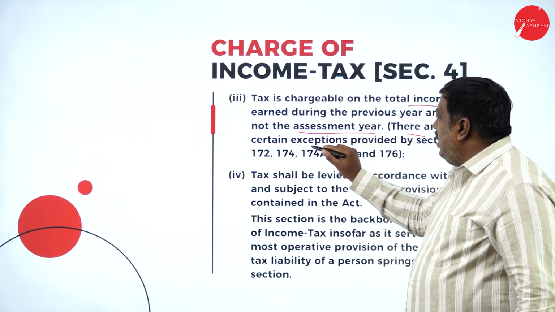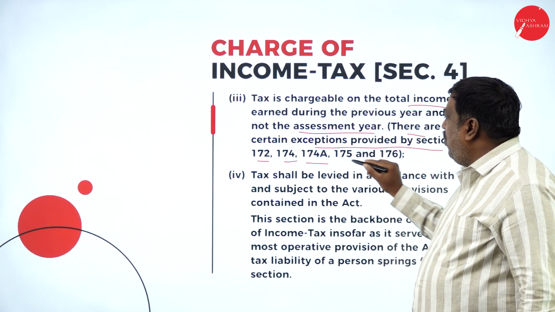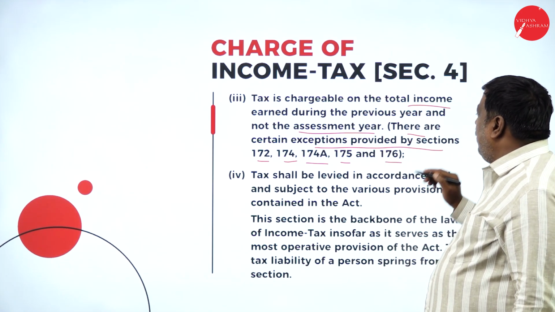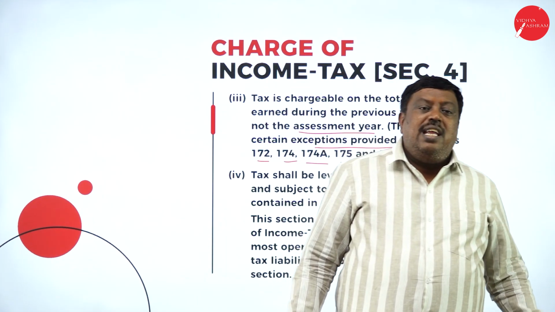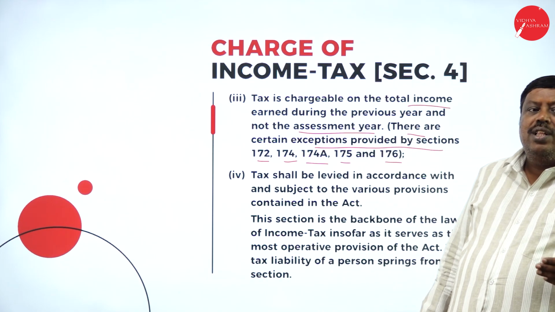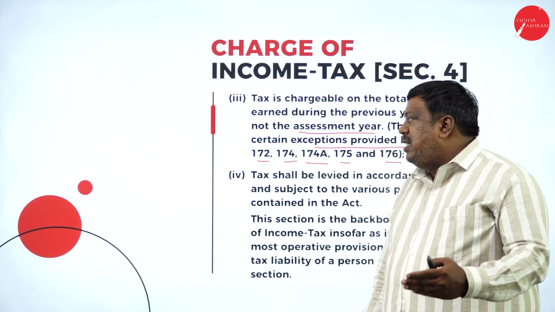There are also certain exemptions provided by sections 172, 174, 174A, 175 and 176. If any person has earned income covered by these, no tax will be levied, which will be discussed in upcoming sessions.